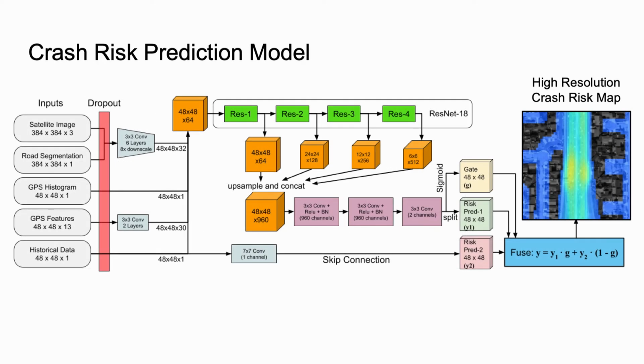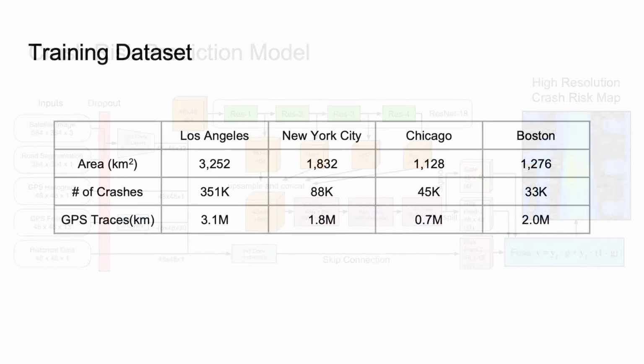Based on this insight, we build a crash rate prediction model. The model extracts context information from different data sources, including road networks, aerial imagery, GPS trajectory data, and historical data. The rich context information is helpful to describe the similarity among places. In our evaluation, we trained this model on a large dataset covering more than 7,000 square kilometer area in 4 US cities.